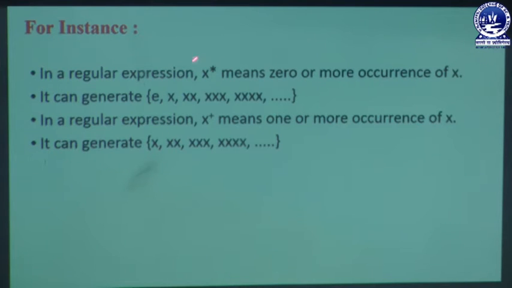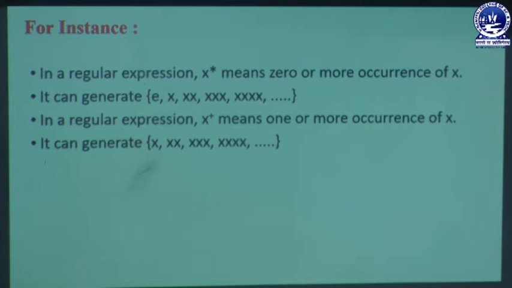Suppose a user takes the star mark with a variable, written as x star. It means we can take zero or more occurrences of x. That means x may not occur at the time of execution, or it can occur more than one time.